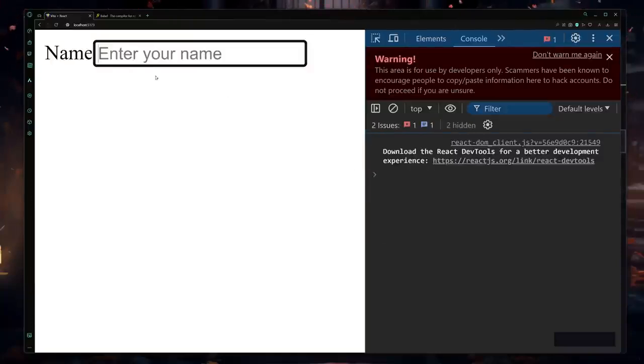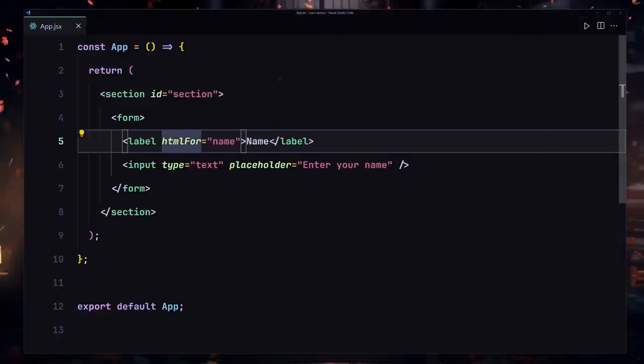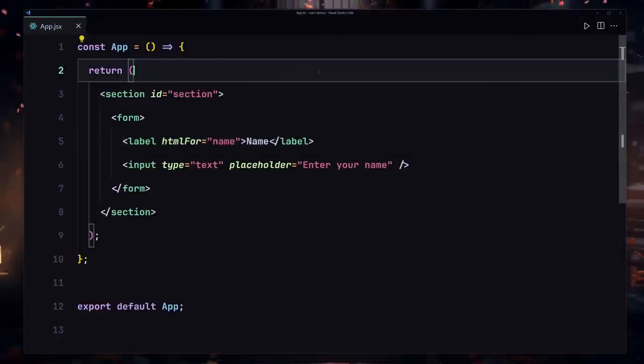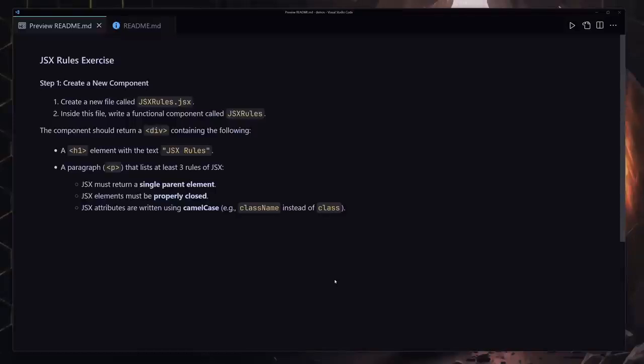I can write anything I want. So yeah, that was a few rules about JSX that you have to keep in mind whenever you're working with JSX. In this series, we learned a few rules about JSX and we are going to be exploring more throughout this course, but now I'm going to make you recall those rules.